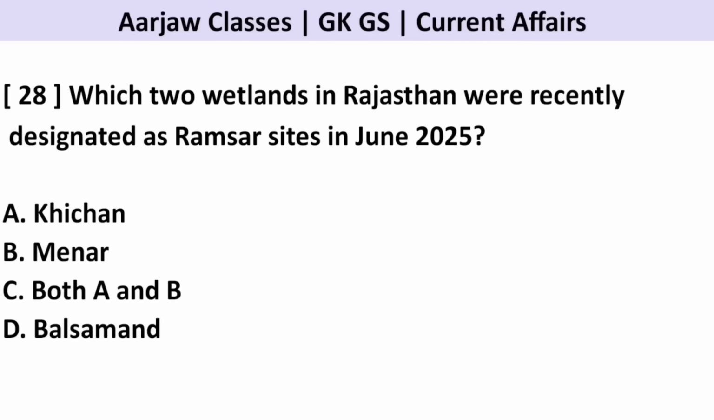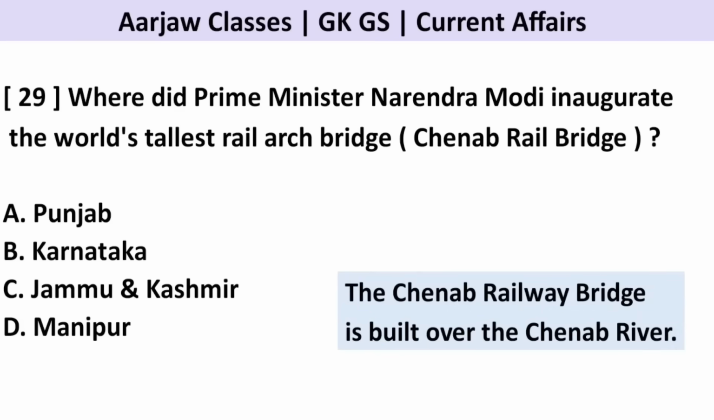Which two wetlands in Rajasthan were recently designated as Ramsar sites in June? Correct option is C, both A and B, Khichan and Menar. Where did Prime Minister Narendra Modi recently inaugurate the world's tallest rail arch bridge, the Chenab Rail Bridge? Correct option is C, Jammu and Kashmir.